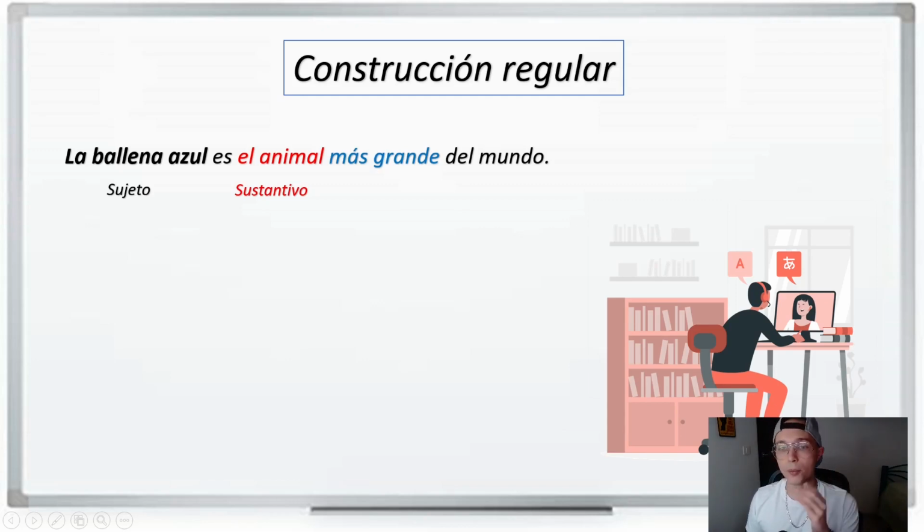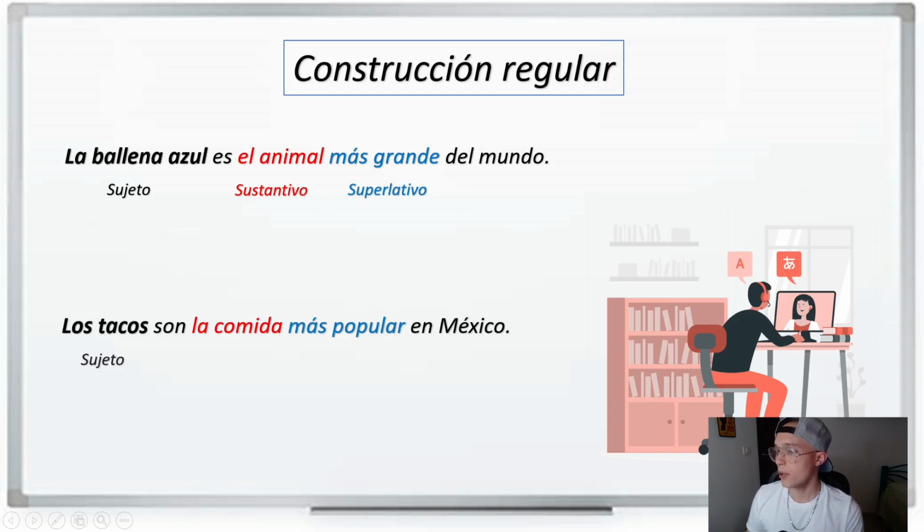And then we do the superlative form. Es el animal más grande. Is the biggest animal. But it works backwards in Spanish. Y, por ejemplo, los tacos son la comida más popular en México.